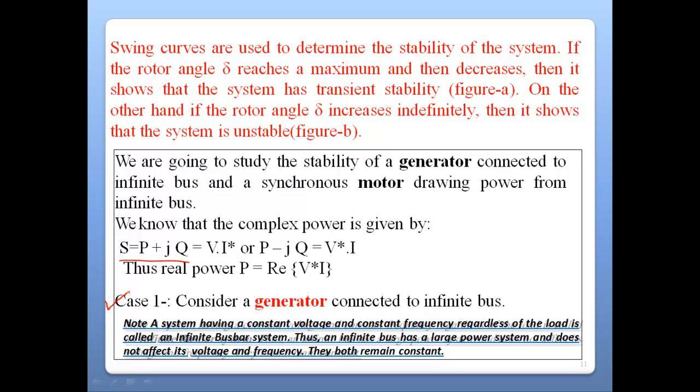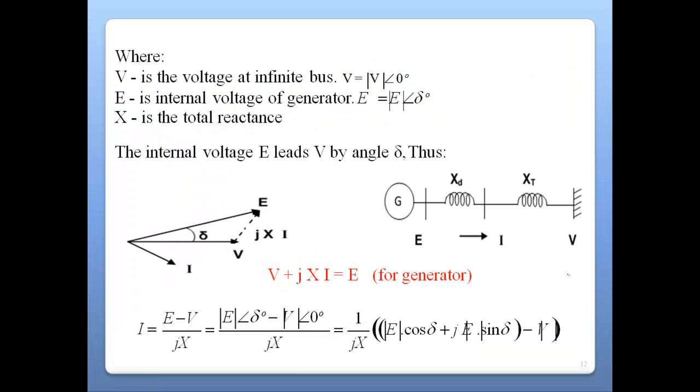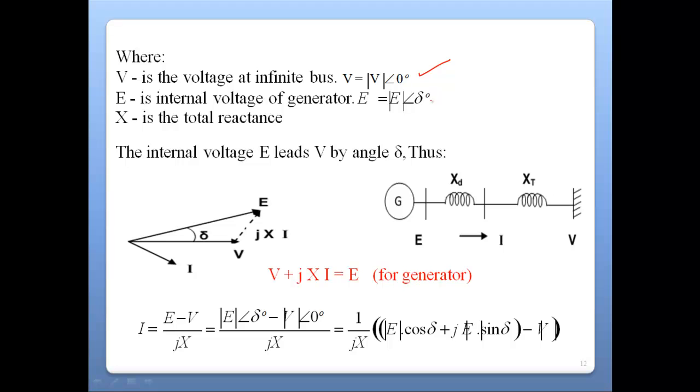Now consider the first case: the generator is connected to an infinite bus, right? What does infinite bus mean? Voltage and frequency are constant irrespective of the load connected across the terminal of the alternator, right? Now see, let us have a system arranged like this. This is the terminal voltage across an infinite bus, this is the terminal voltage across a generator, this is some transient reactance of the alternator, and this is the transmission line reactance. The net reactance will be capital X.